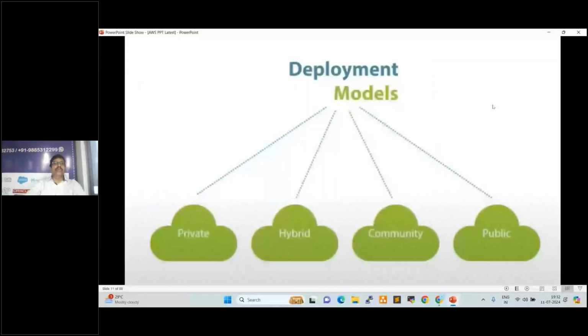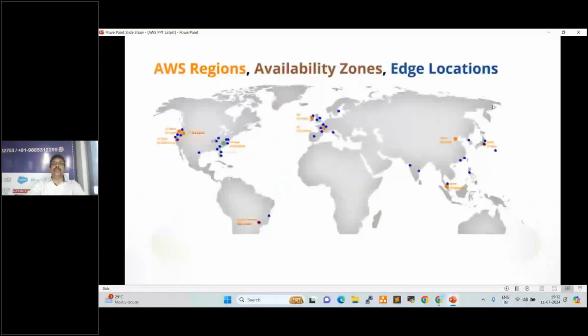So these are the regions, availability zones, edge locations. What is a region? Anyone? A region is a data center, right? An availability zone is also a data center. But what is the difference here? Even an edge location is also a data center, right?